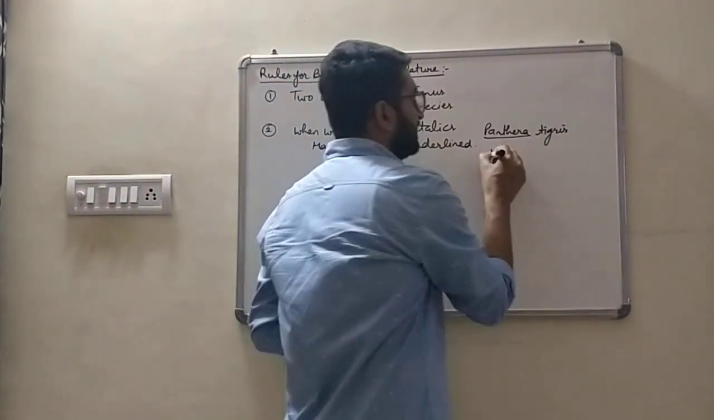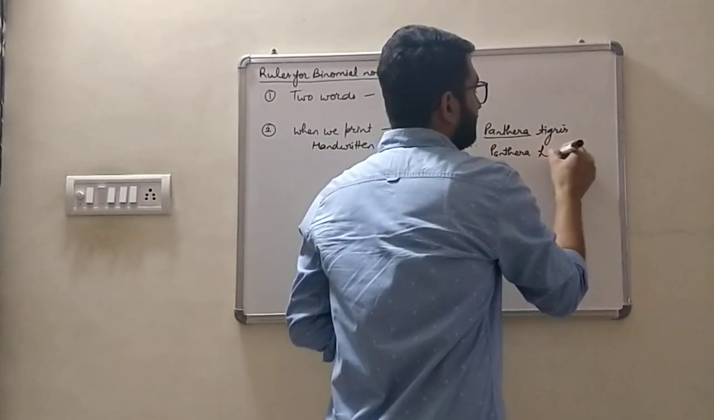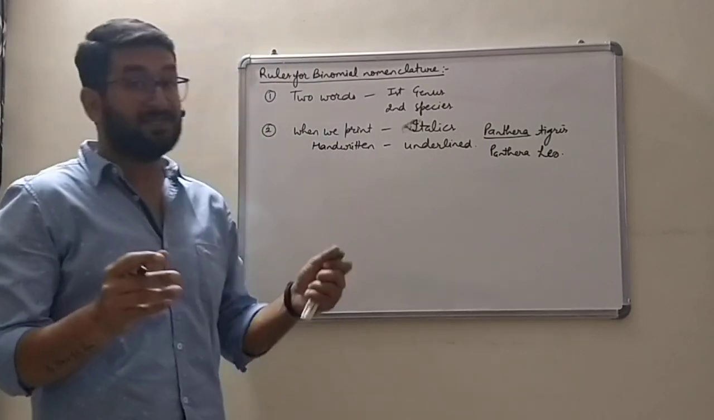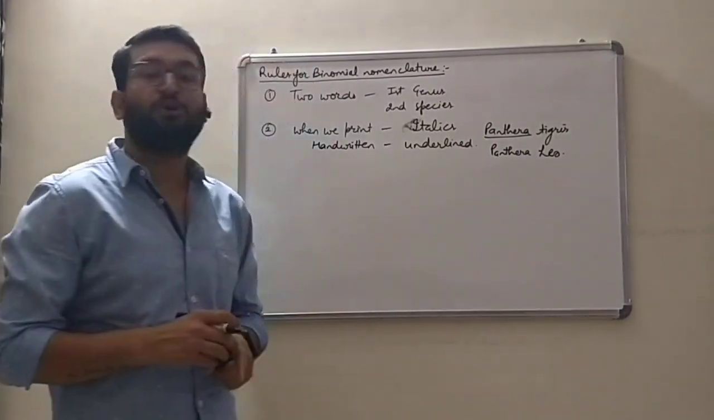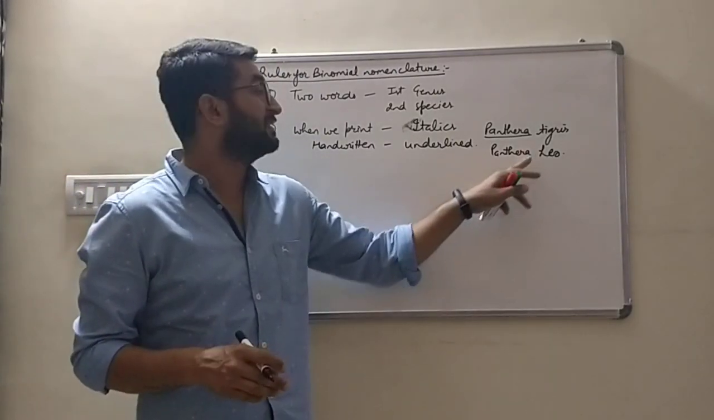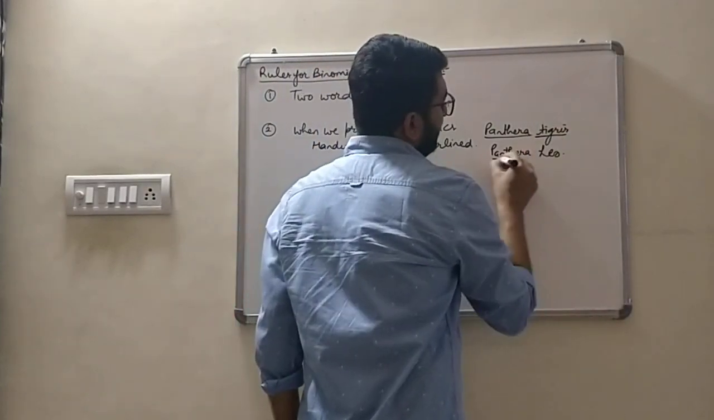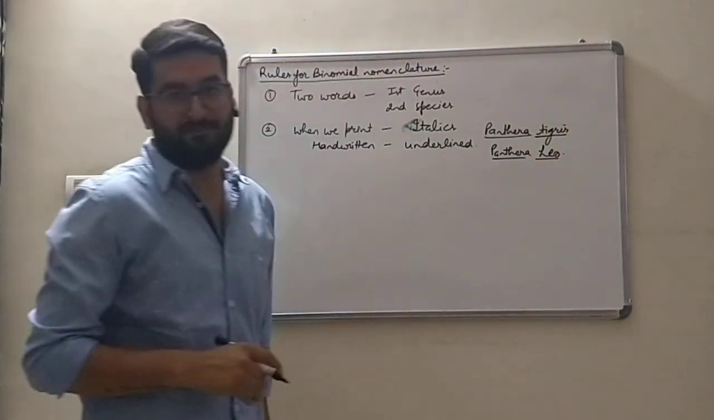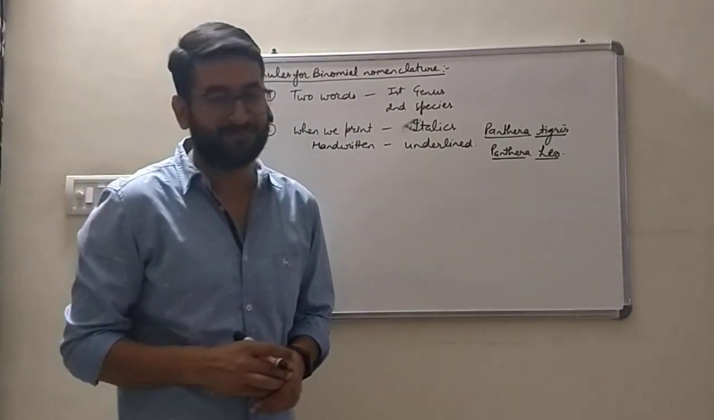Another example is Panthera leo. Panthera is the genus for the big cats, and leo means lion. So it is the scientific name for lion, and the other is the scientific name of tiger. Both of these, if handwritten, must be underlined. Otherwise, if printed, they must be in italic font.